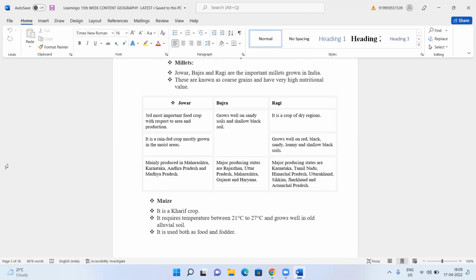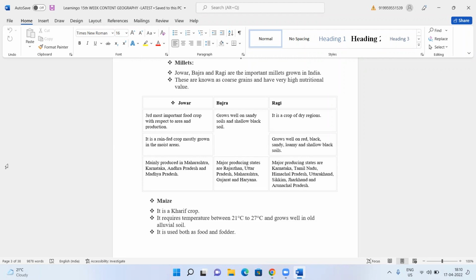It is a rain-fed crop mostly grown in the moist areas. That means it depends upon the rainfall. If the rainfall is very good, you can grow jowar very well in those areas. Mainly produced in Maharashtra, Karnataka, Andhra Pradesh, and Madhya Pradesh. I think Maharashtra has the largest production of jowar in our country, followed by Karnataka, Andhra Pradesh, and Madhya Pradesh.